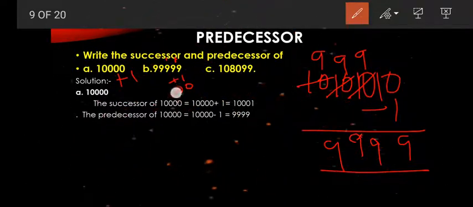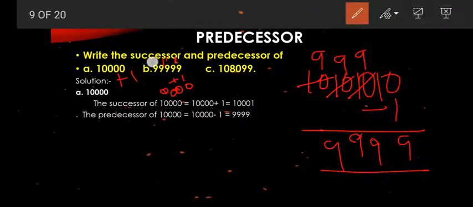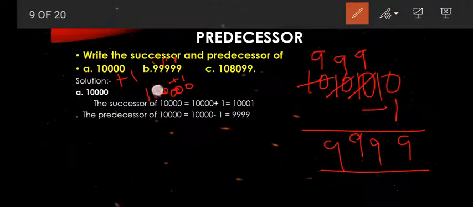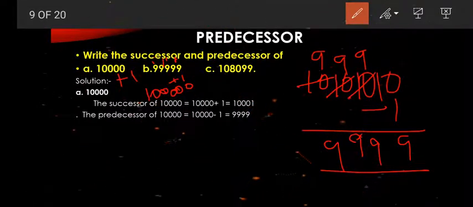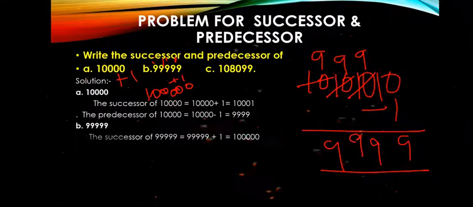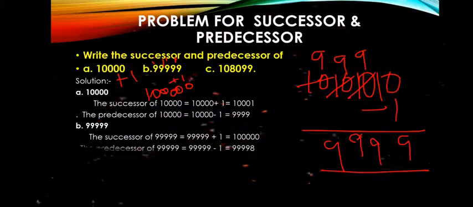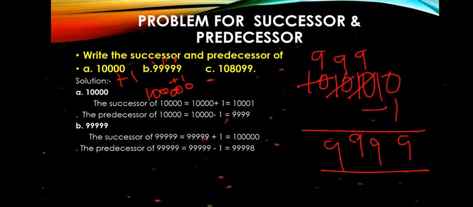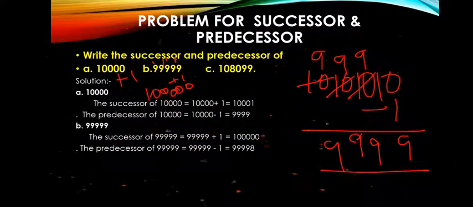Again 0, 10, 9, 10, 1. So we got the answer 1 lakh. That is the successor. Predecessor means 9 minus 1, 8. So we got the answer 99,998.